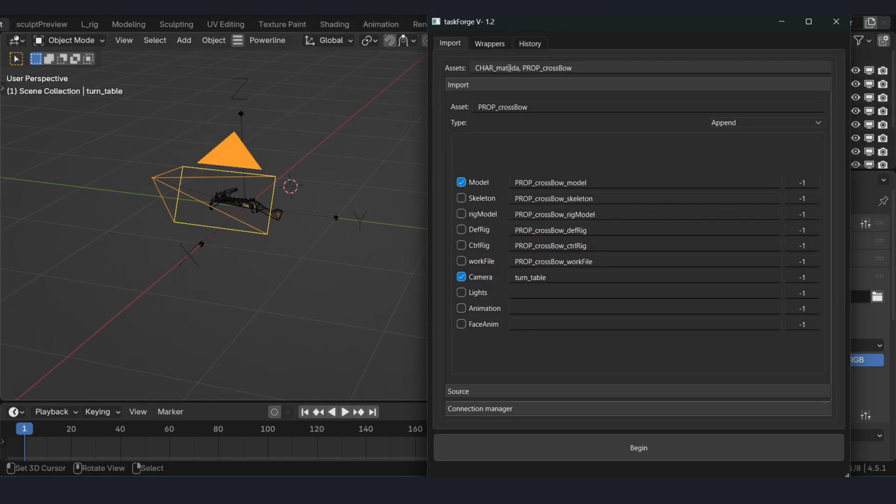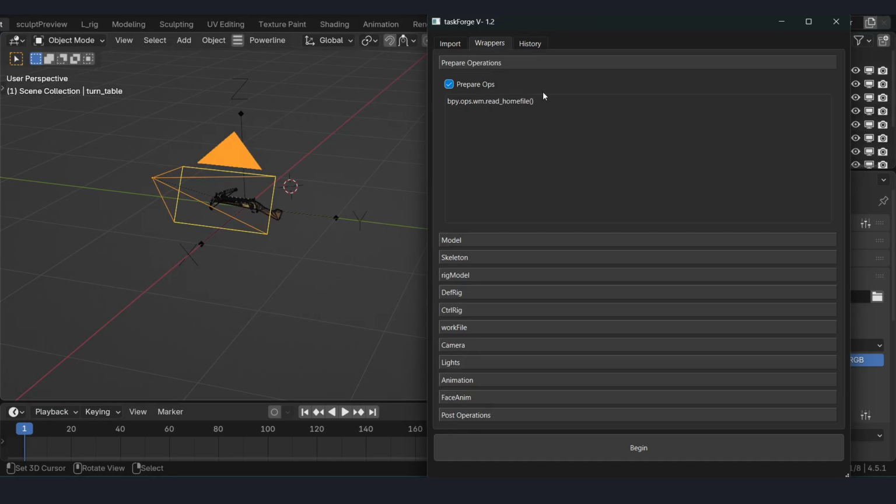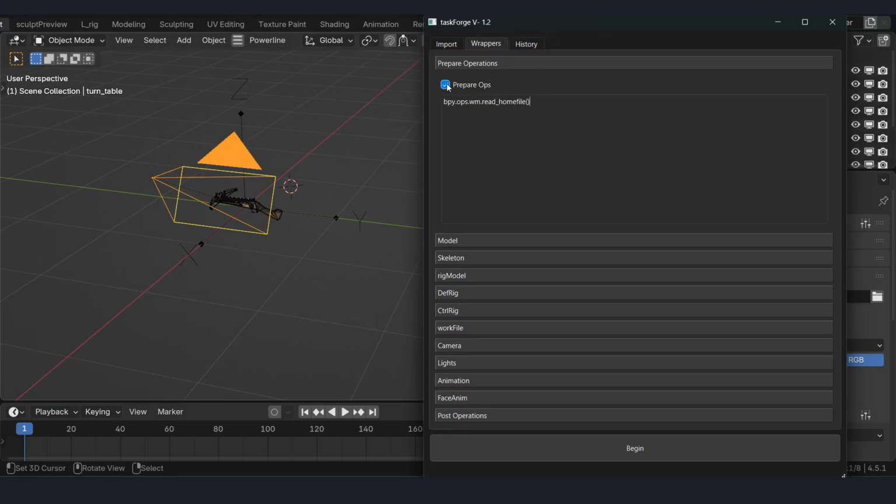For example, if Matilda is running first and all the four renders have already taken place, then when the second asset, which is crossbow, is importing, the previous Matilda should not be there in the scene. That's why I added this read home file command here and checked it in prepare operations.